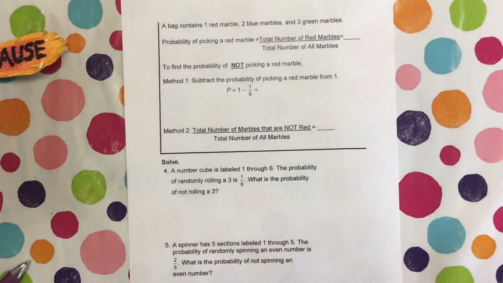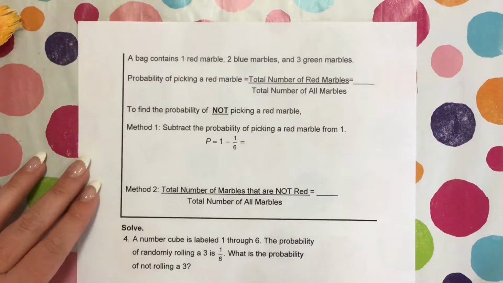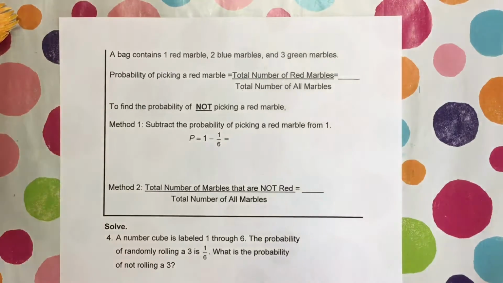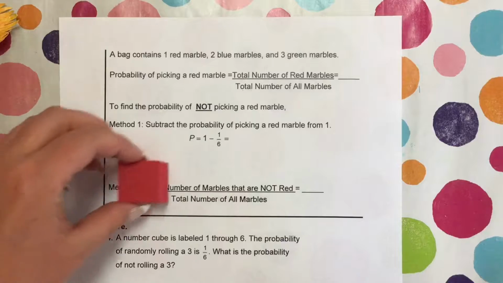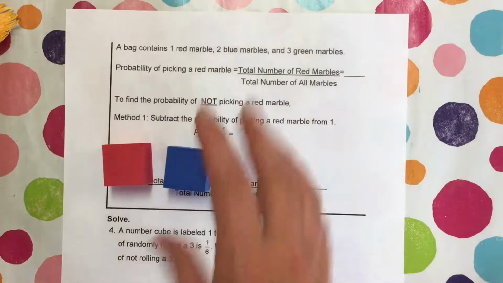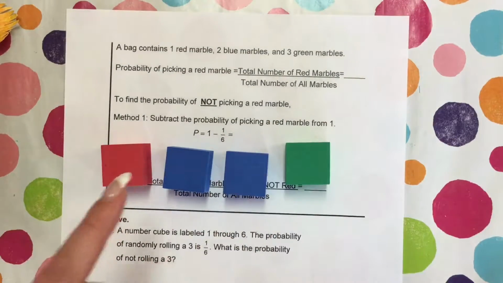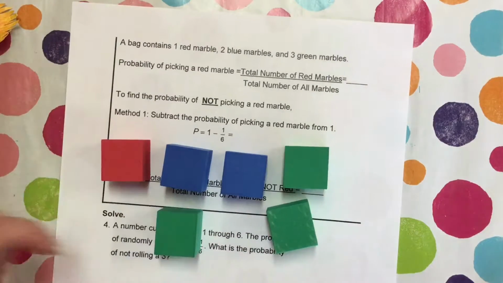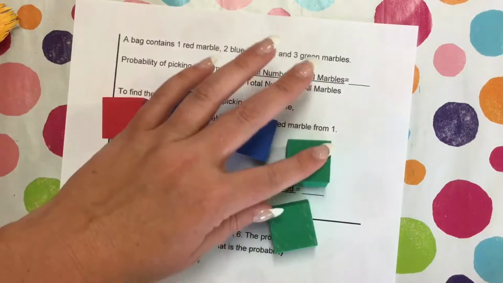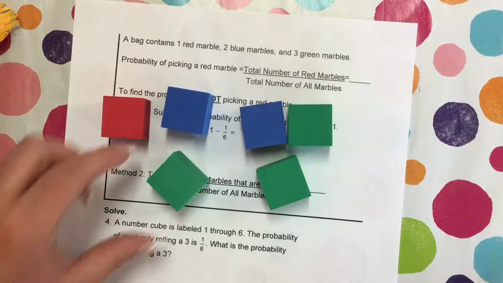Now, what we have is a bag containing 1 red marble, 2 blue marbles, and 3 green marbles. Now, I understand these are not marbles, but let's just pretend that we are in Minecraft, and everything is block formation. So these are our block marbles, okay?